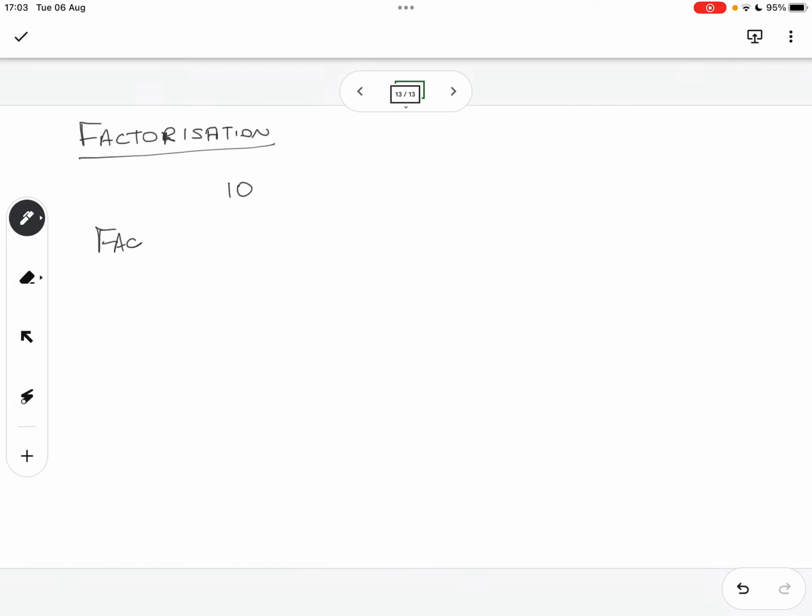1. So for the number 10, 1 is a factor. That's correct. Is that the only one? The number that 10 can be divided by. Is it only one? 2. Okay. Is there another number, or are these the only two? 5. Okay. Are these the only three numbers, or are there other numbers?